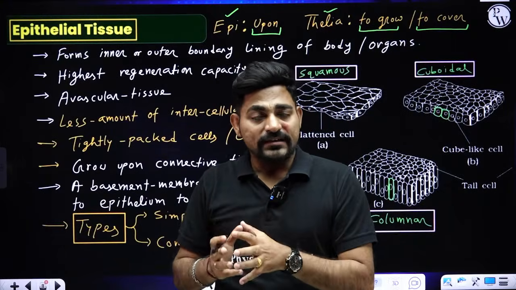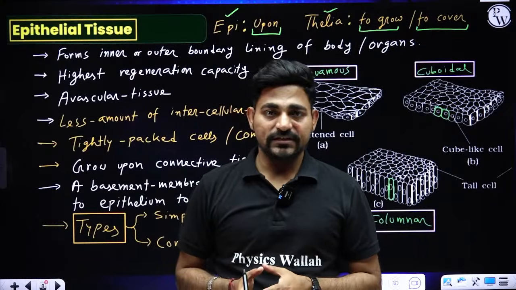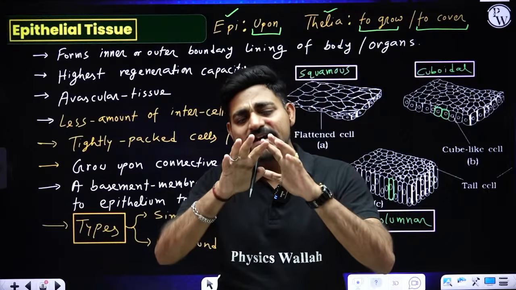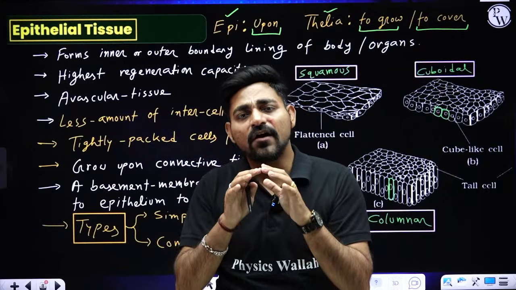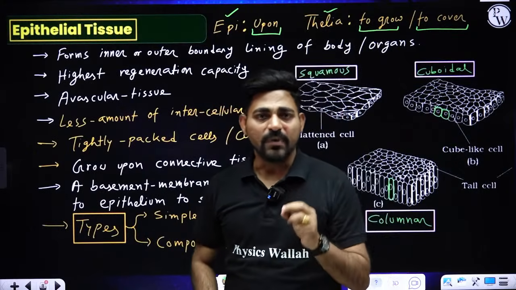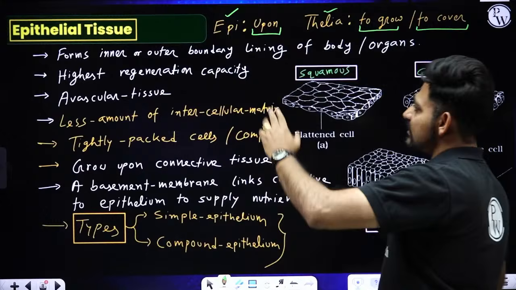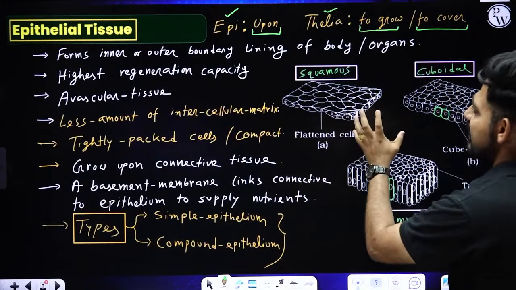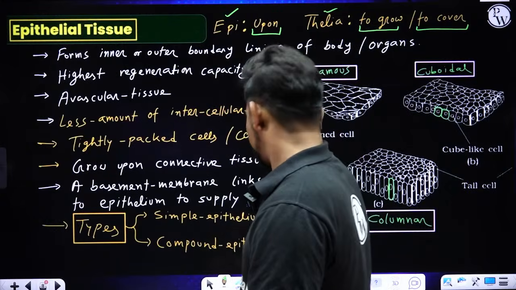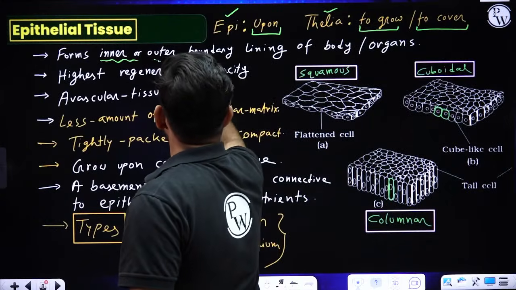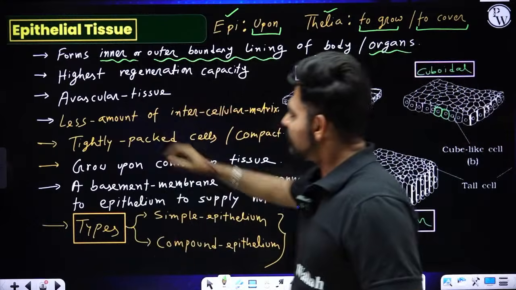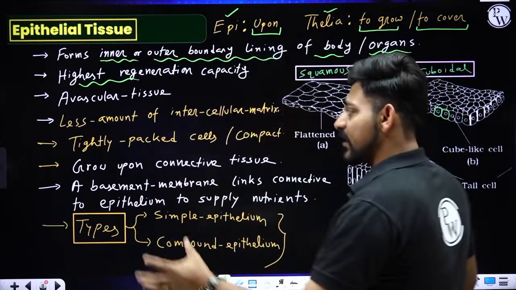So like your skin, all the epithelial tissue grows over connective tissue and gives a protective covering from outside or from inside. They are responsible for making the boundary lining, right? So that's why they got the name epithelial tissue, or simply you can call them epithelium. Okay, so they will be forming either the inner or outer boundary lining of our body or our organs. They have the highest regeneration capacity, I've already spoken about that.